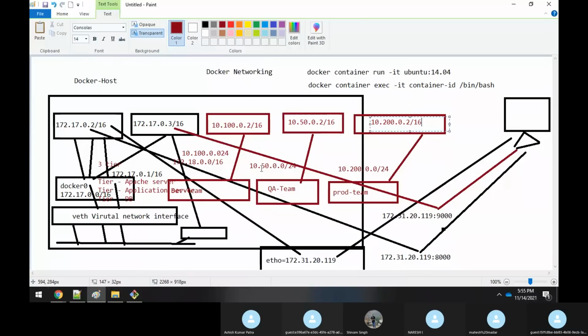Because you are creating a containment, your web server cannot communicate with the database. It shouldn't communicate. Only the application container should communicate with the database, not any other container, right? So how can you avoid it? You can avoid it by segregating, by making sure that those containers are working in a separate subnet. It means that it has to get a different IP address with a different subnet. So to do that, you need to have a different bridge. You should create it.